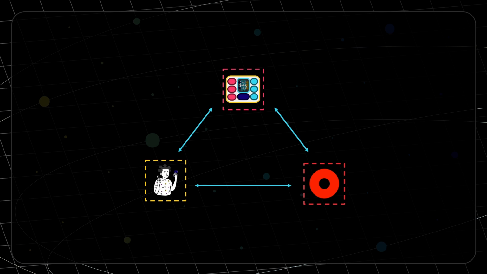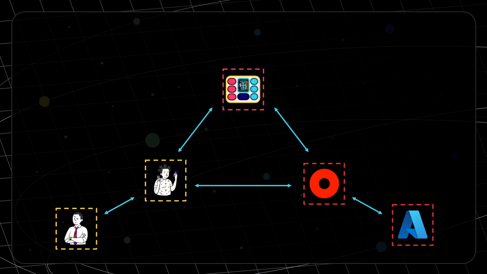Also, systems can communicate with humans or with AI agents, and AI agents can communicate with both of them. But to consider all the possibilities, we also need to consider that humans communicate with humans, systems communicate with other systems, and agents communicate with other agents. So each type of agent can communicate with all three types of agents.